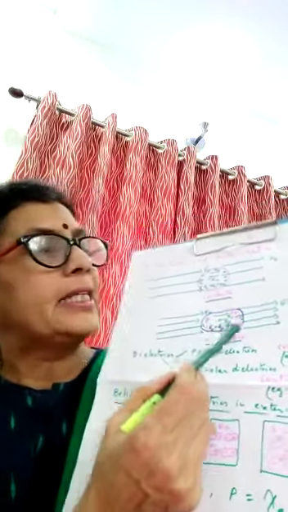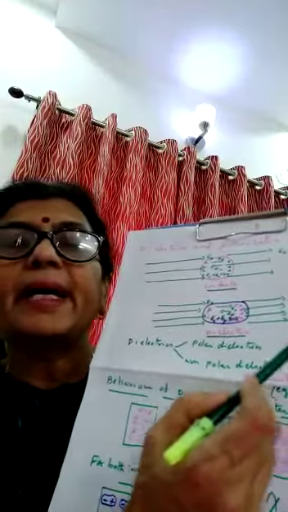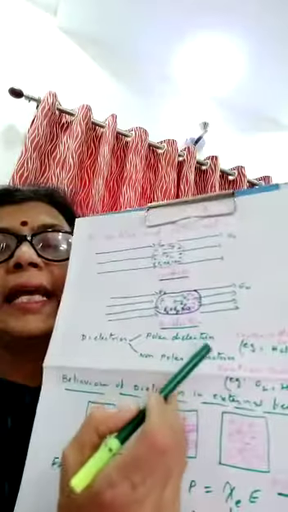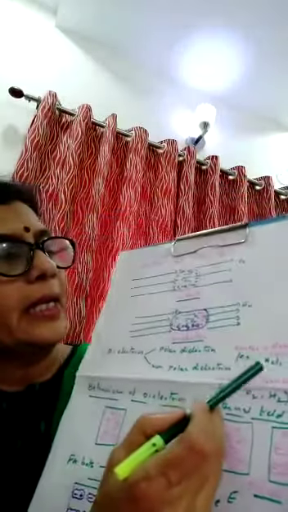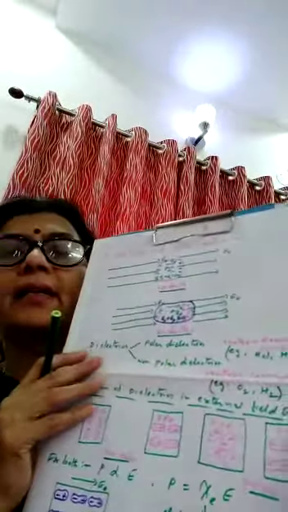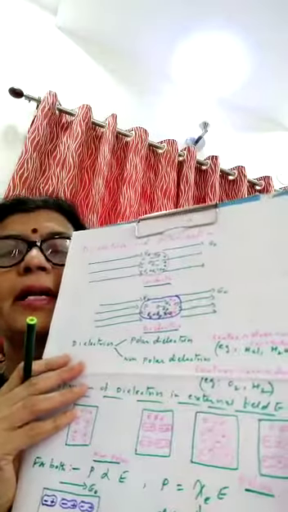How much? E is equal to sigma P by K epsilon naught, where K is the dielectric constant. Got my point? Okay.